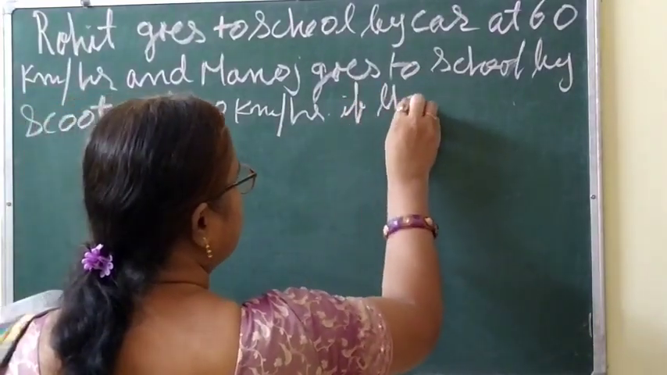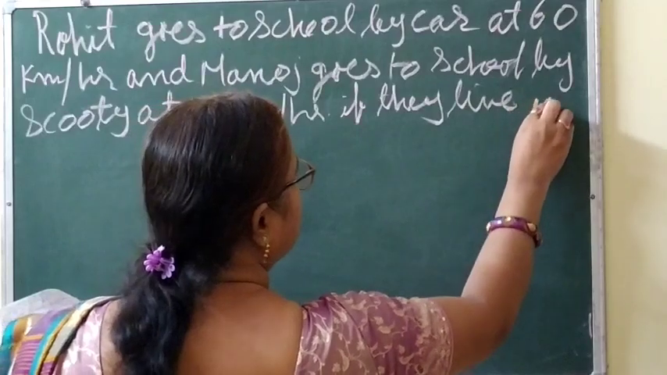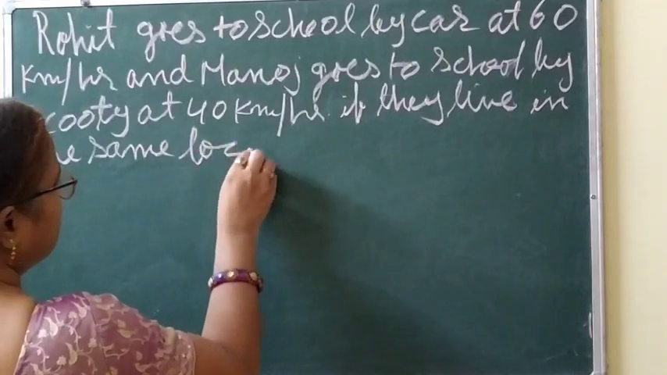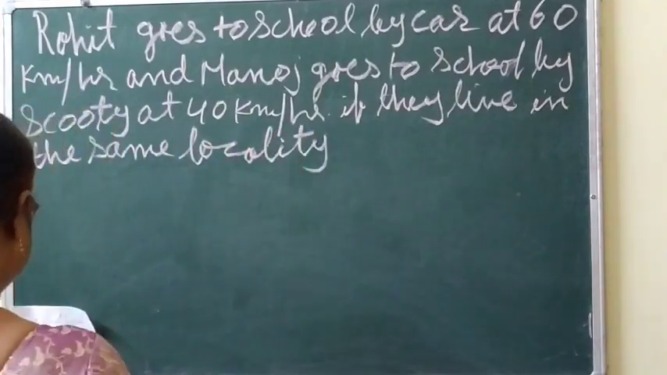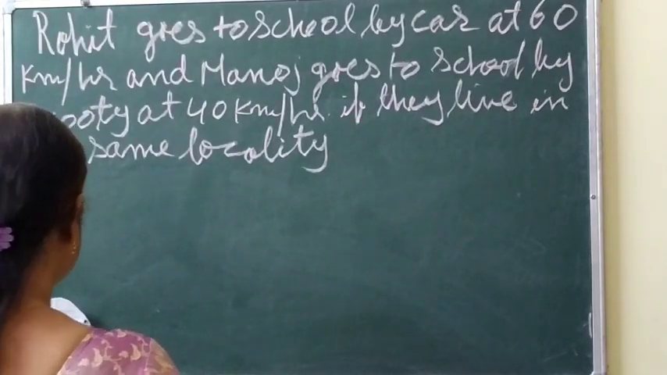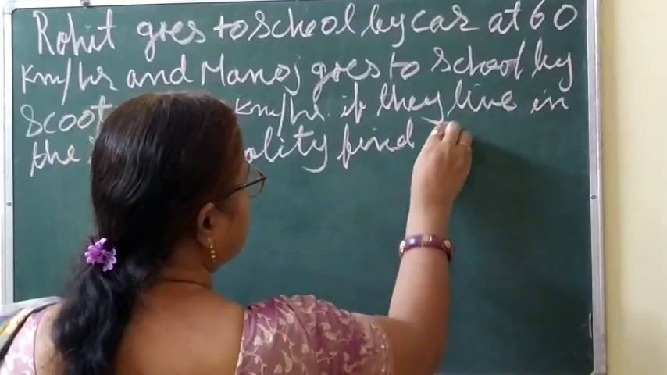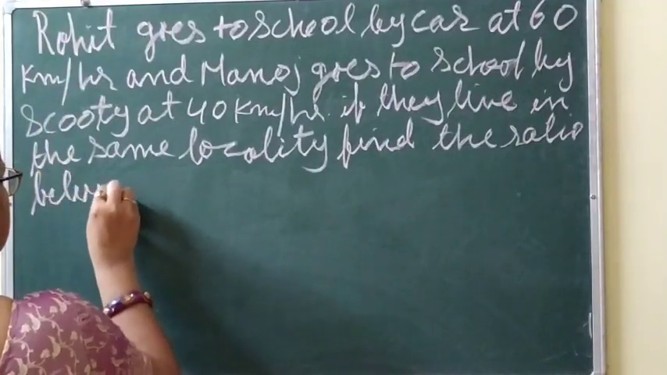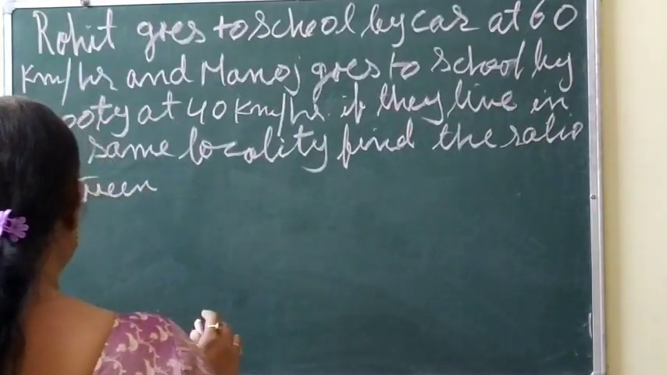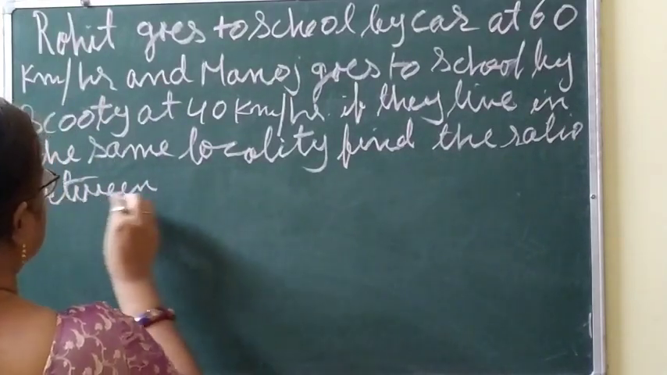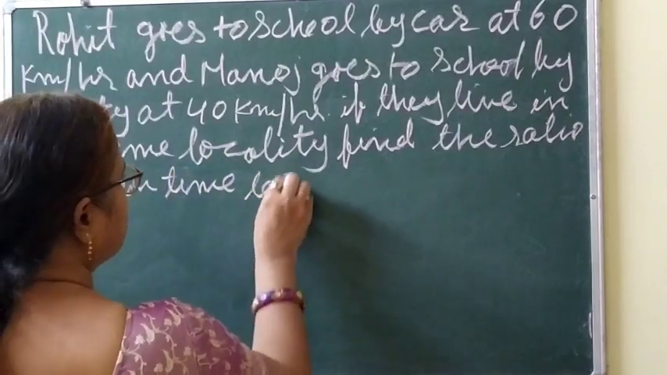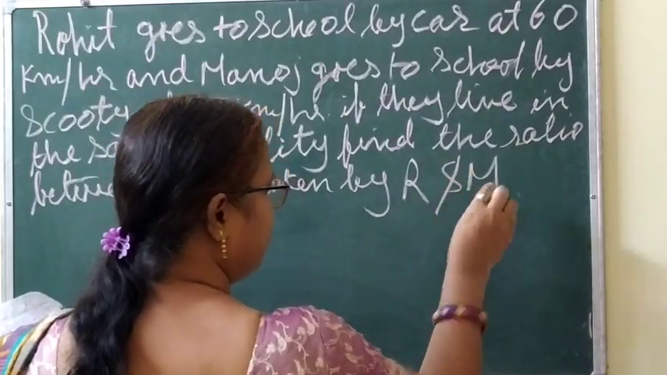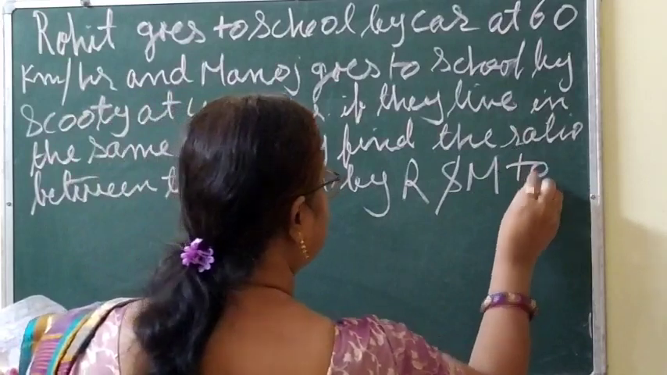If they both live in the same locality, find the ratio between time taken by Rohit, R for Rohit, and M for Manoj, to reach school.